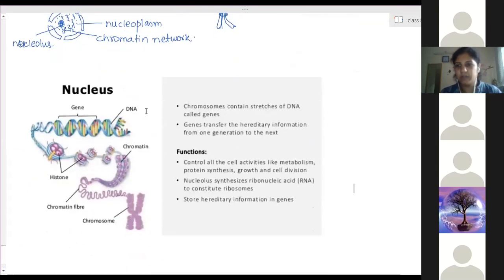DNA is made up of proteins. DNA is a chemical. DNA means deoxyribose nucleic acid.